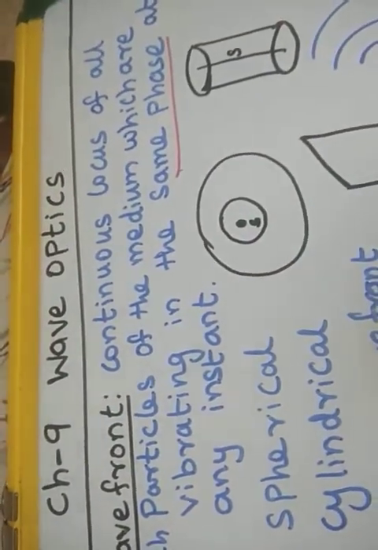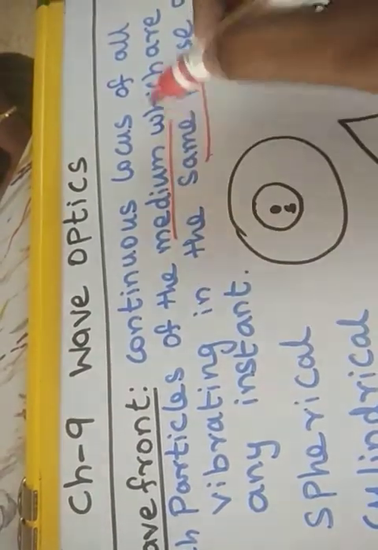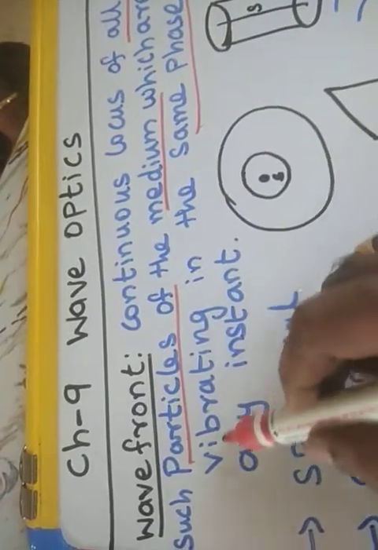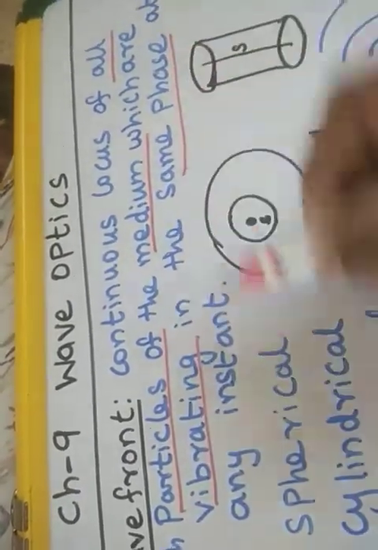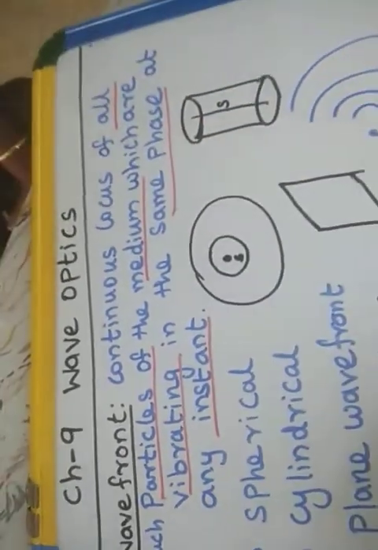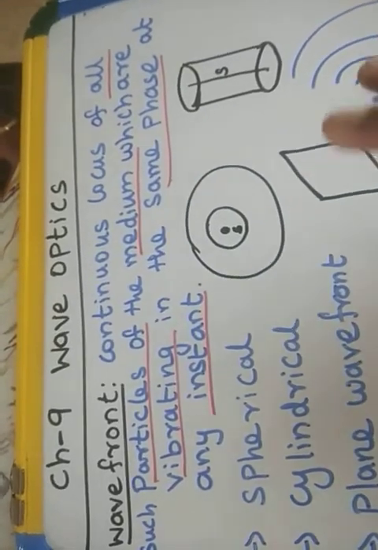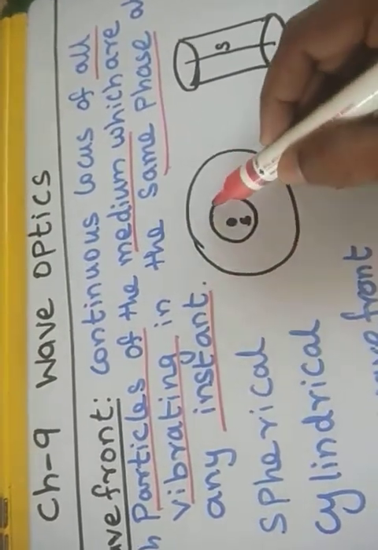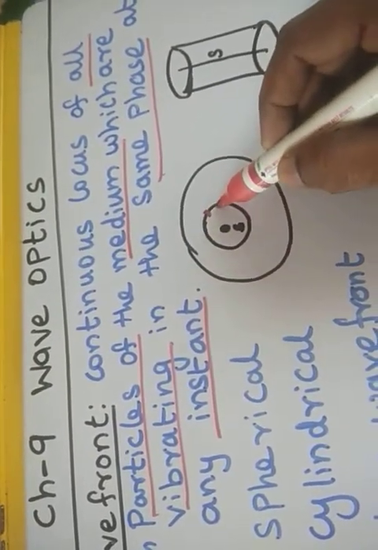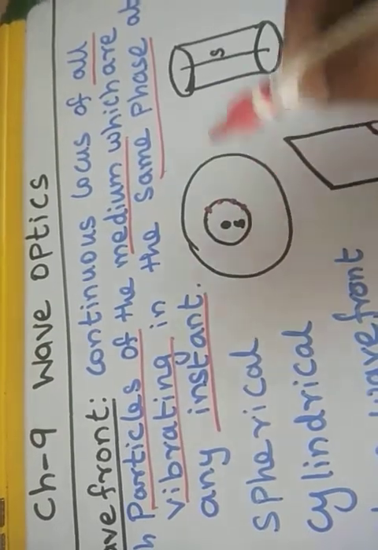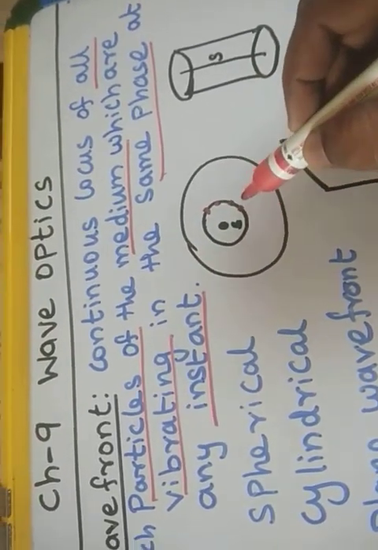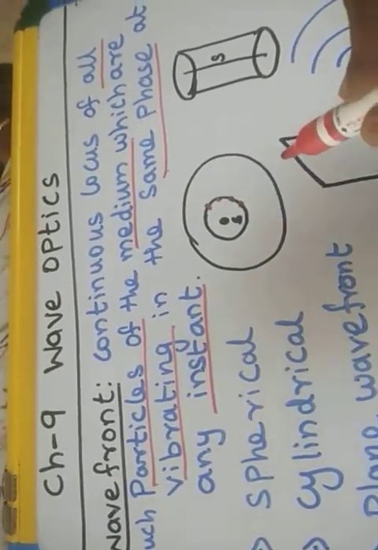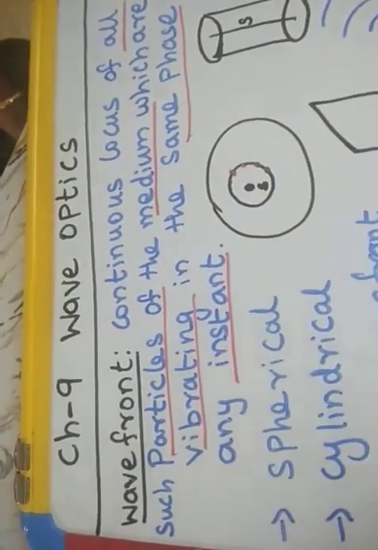So all the particles in that medium are vibrating in the same phase at the given instant of time. Are you able to understand? So it is a continuous locus of points. We assume that this is the spherical wavefront. All the points in the medium are vibrating with the same phase at the same instant of time. So this is called a wavefront.